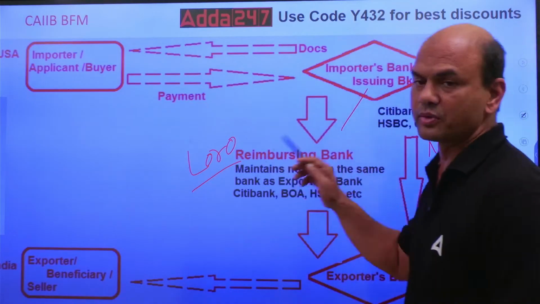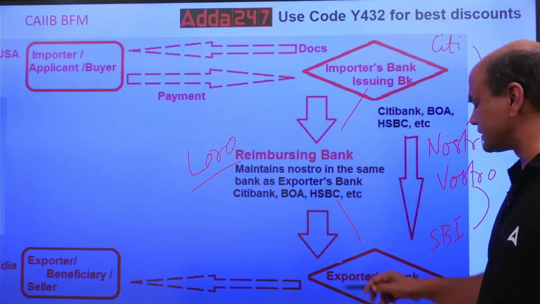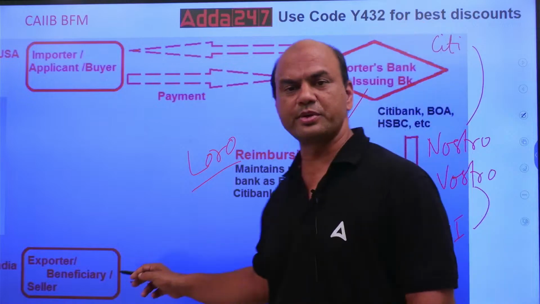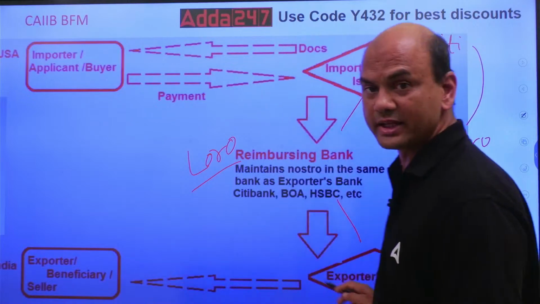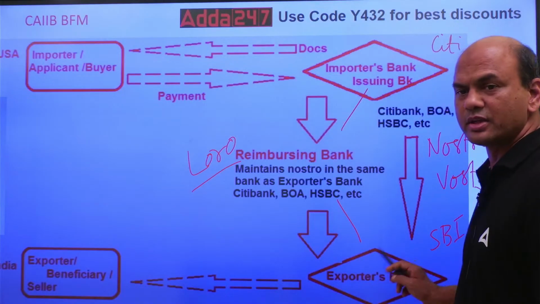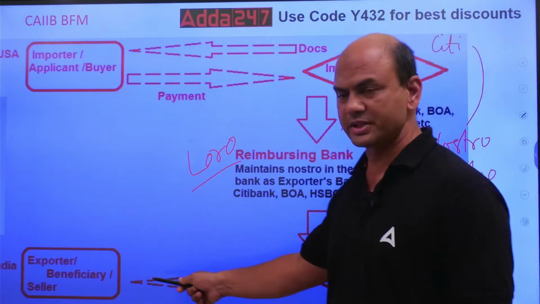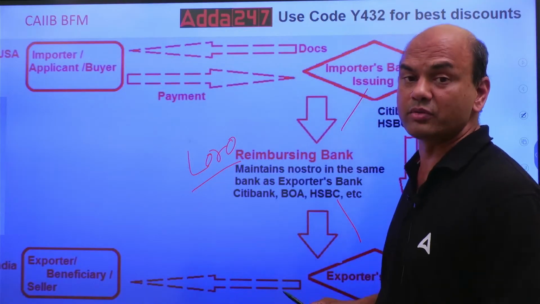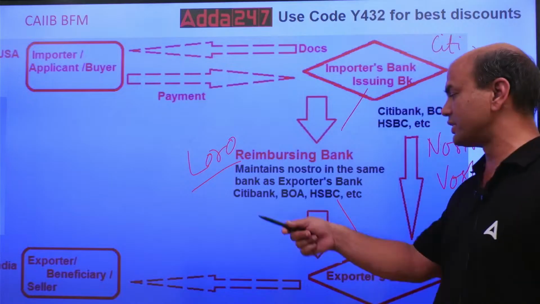Nostro and Loro. Once the payment reaches the exporter's bank, the exporter's bank will pay the exporter. If it has financed it, if pre-shipment finance has already been done, then it will deduct its loan and give the remaining amount to the exporter. If it has not financed, then it will directly deduct its commission, whatever commission it is, and give the rest to the exporter.